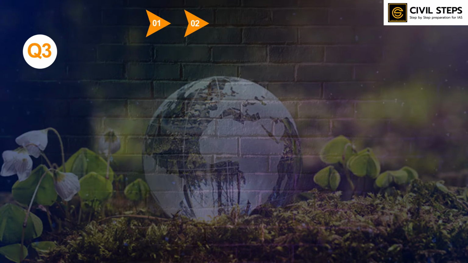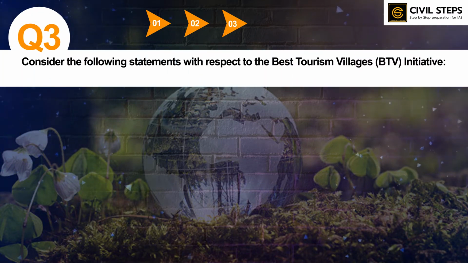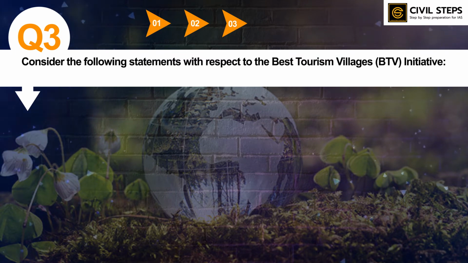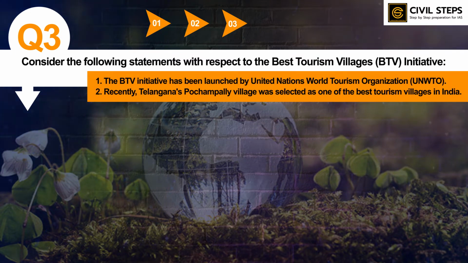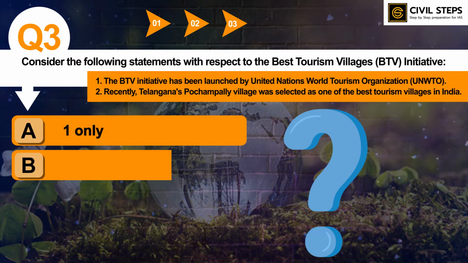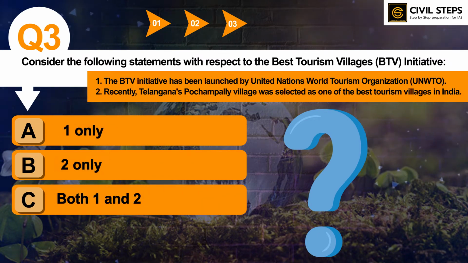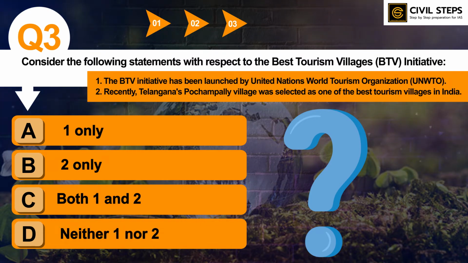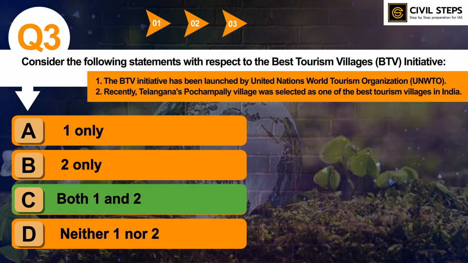Now let us discuss question number 3. Consider the following statements with respect to the Best Tourism Villages initiative. First, this initiative has been launched by the United Nations World Tourism Organization. Second, recently Telangana's Pochampalli village was selected as one of the best tourism villages in India. Which of the statements given above is or are correct? Option A, one only, B, two only, C, both one and two, D, neither one nor two. So you have to tell the correct answer. The correct answer of this question is option C, both one and two.